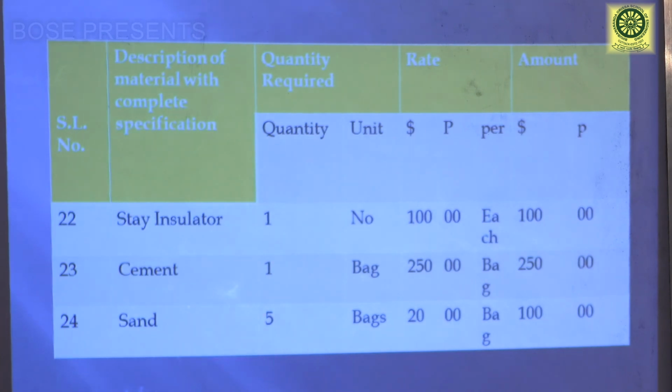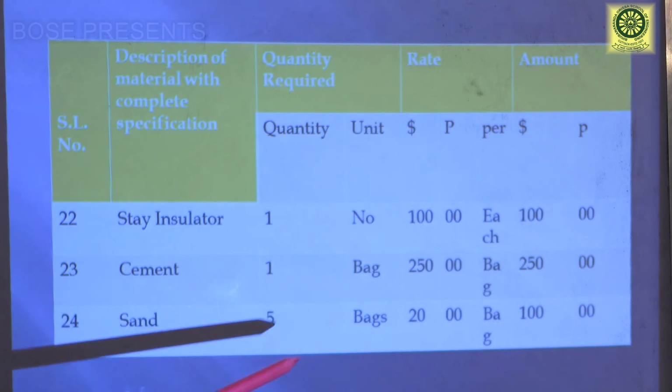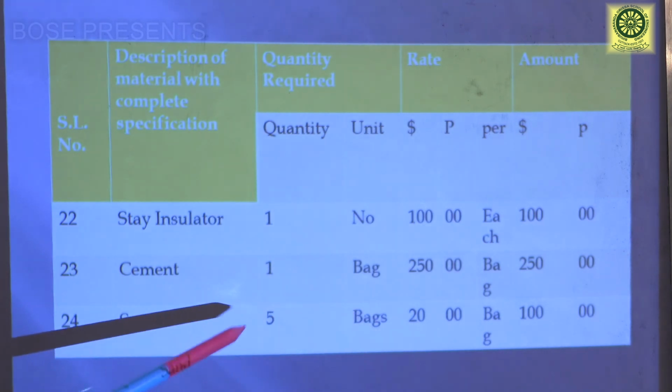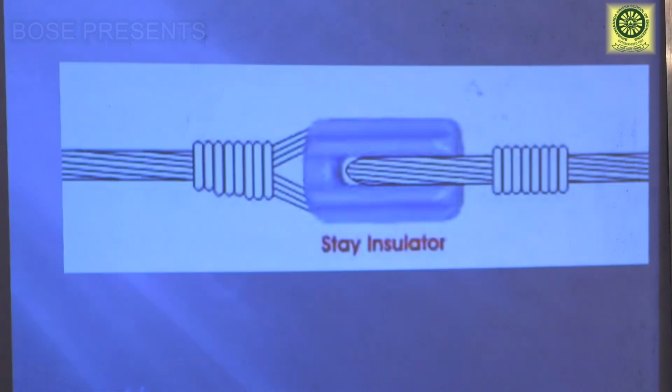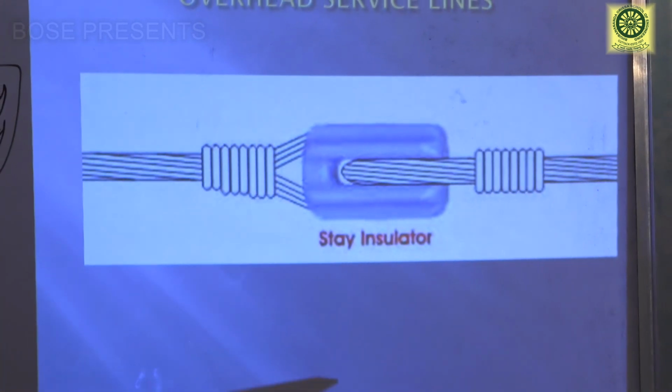And cement and sand for supporting the pole and the stay are required, 5 bags. Each bag is 20 rupees, total is 100 rupees. Next is, this is the stay insulator, this is the construction of stay insulator.